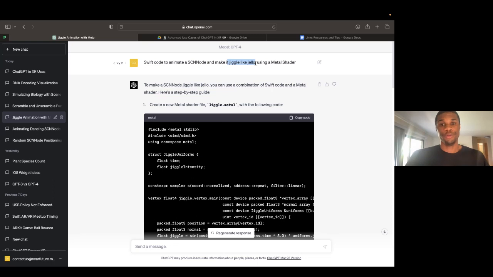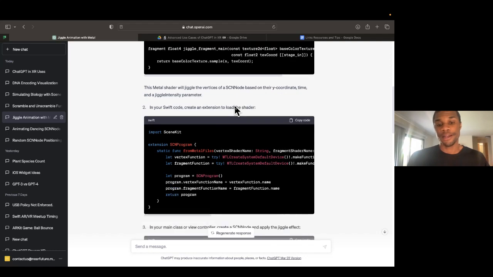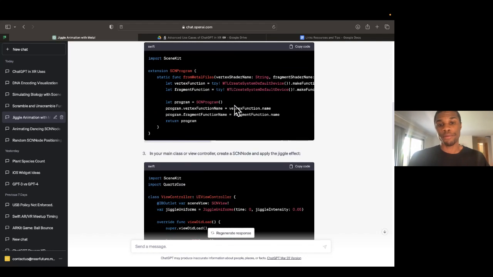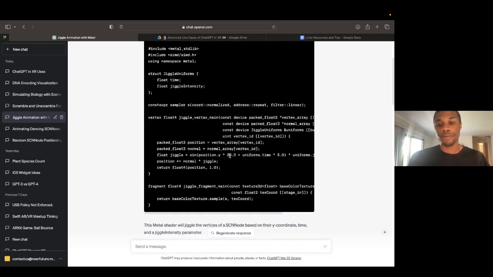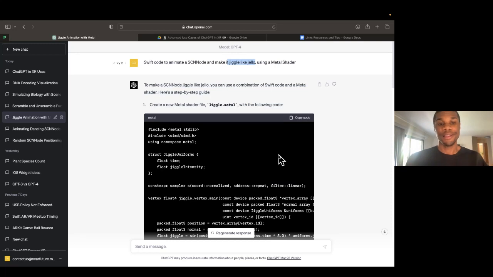I can't tell you how Jello jiggles, but what I can tell you is what Jello looks like when it jiggles. And so by asking it to create this code, we have a starting point. It may not be perfect, it may not be exact, but if it looks like it's jiggling, then I probably just need to adjust a few numbers, maybe turn that 20 into a 10, maybe turn this 5 into a 4, and we can get that jiggle to look exactly like Jello. And so that's what you should be doing, is you should be asking it to do natural things and just adjusting, polishing until you get exactly what you're looking for.